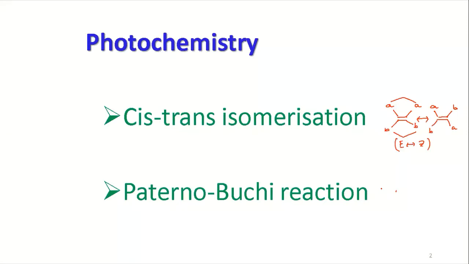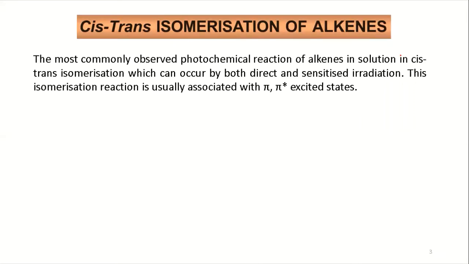So first of all, let us come to the cis-trans isomerization of alkenes. The most commonly observed photochemical reaction of alkene in solution is the cis-trans isomerization that can occur by both direct and sensitized irradiation.